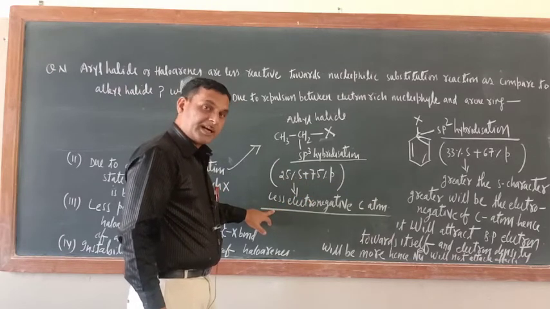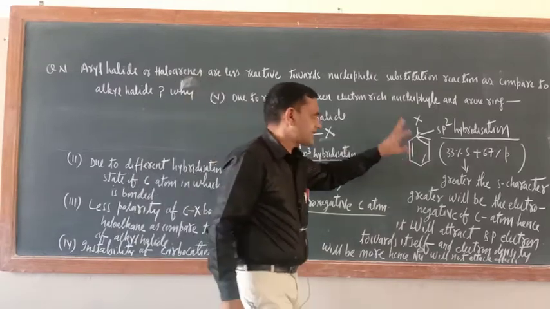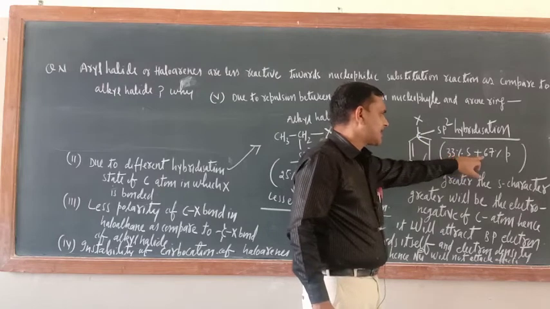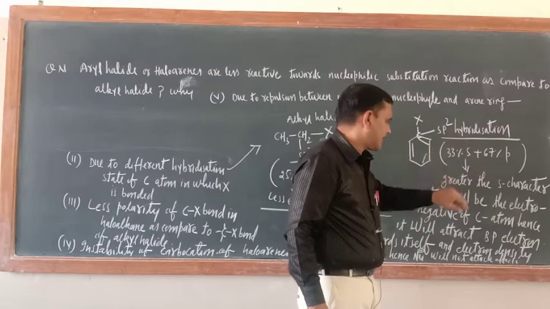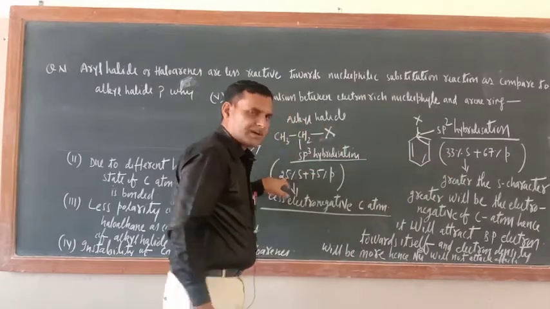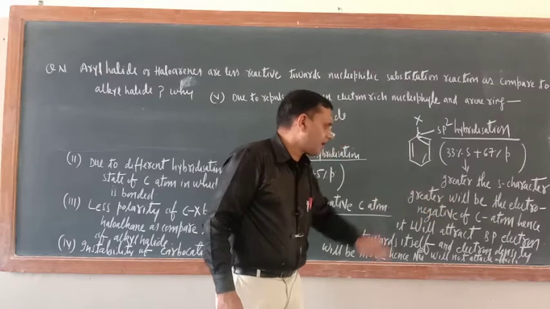In sp3 hybridization, S character is 25%, P character is 75%. So, greater the S character, greater will be the electronegativity. Now here, sp2 means 33% S character, 67% P character. So here, S character is more as compared to this one. Greater the S character, greater will be the electronegativity of the carbon atom.